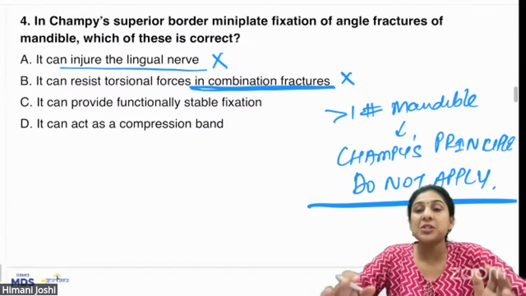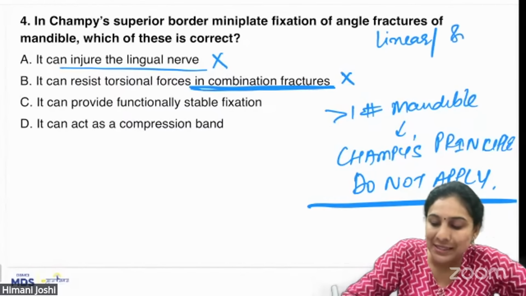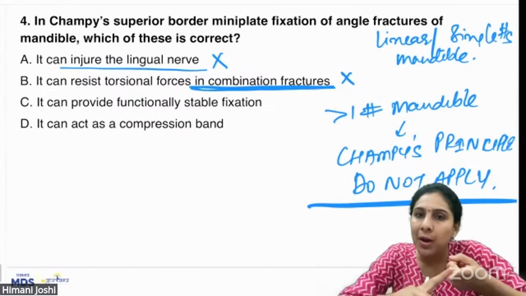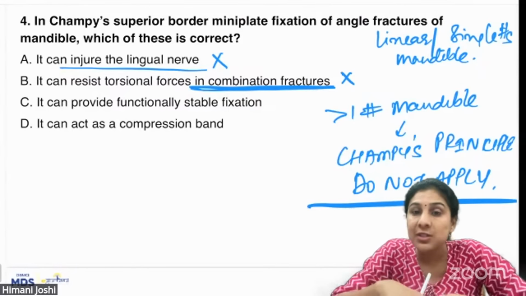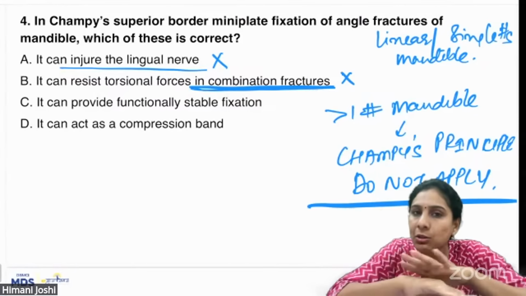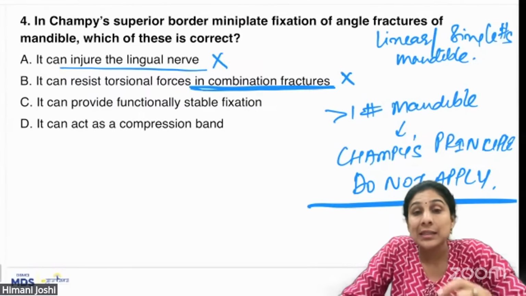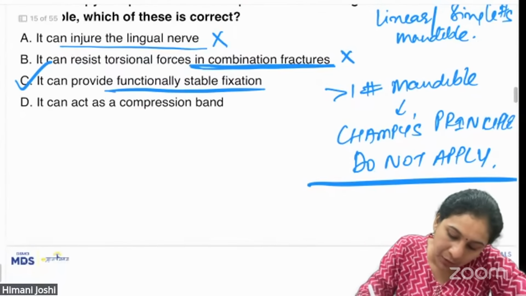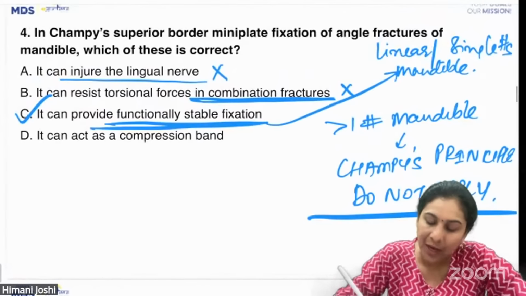Okay, Champy's principles apply only in cases of linear or single fractures of mandible. You cannot do a Champy's fixation in polytrauma, in multiple fractures, in comminuted fractures, in atrophic mandibles, in any special situations. You cannot fix with Champy's principles. Champy's mini plate fixation is a semi rigid or a functionally stable fixation which can be used only and only in linear fractures of mandible.